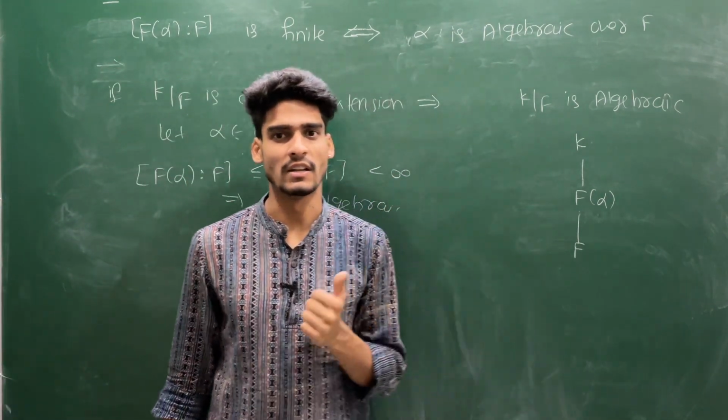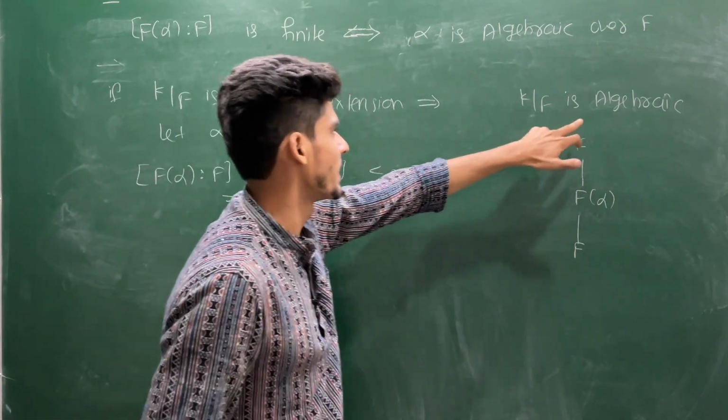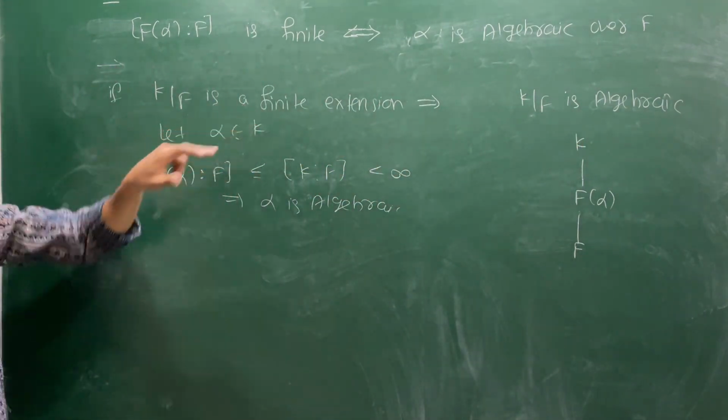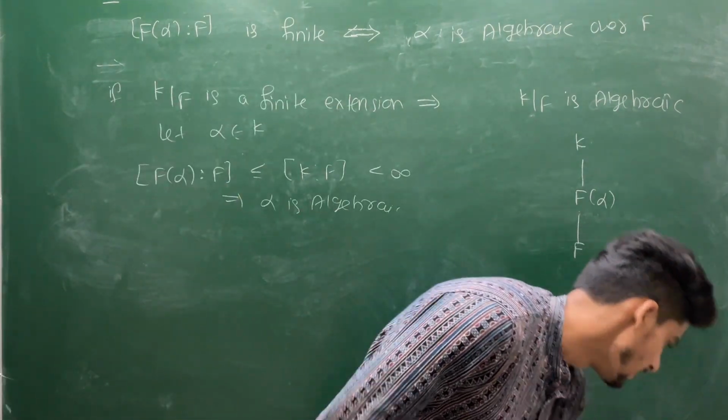What can you say about the converse part? Can you give me some example where K over F is an algebraic extension, but K over F is not a finite extension? Let me give you a standard example.